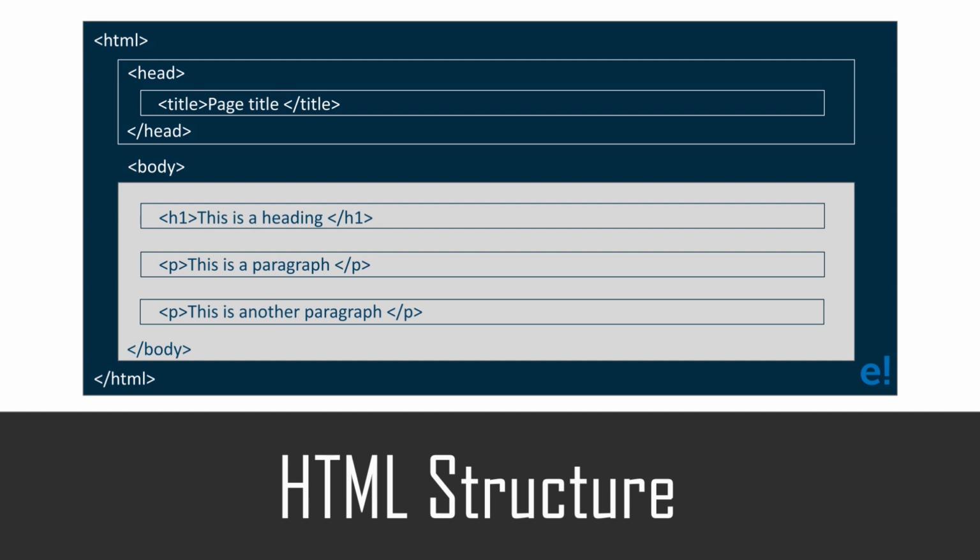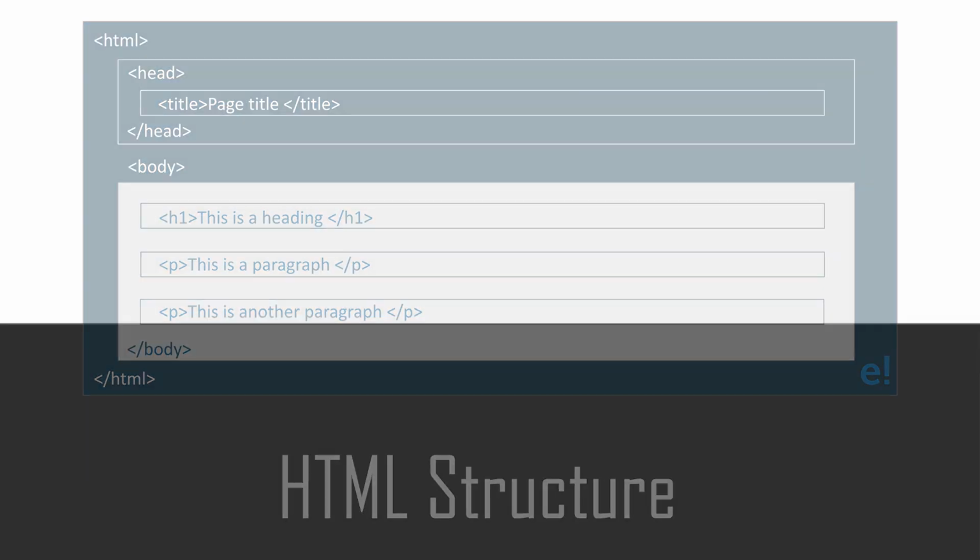Some of the examples of inline tags are links and emphasized strings. The three block level tags that you will need for an HTML document are the HTML tag, the head tag, and the body tag. The HTML tag is the highest level element tag that encloses every HTML page. The head tag holds meta information such as the page title and the charset. Finally, the body tag encloses all the content that appears on the page.